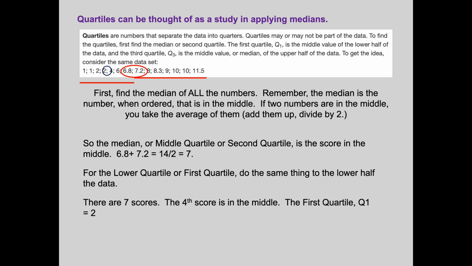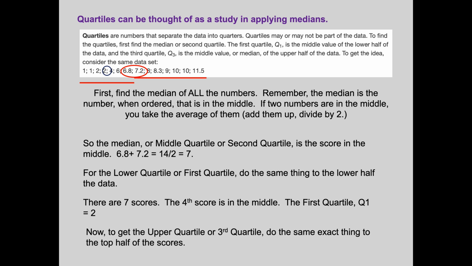I'm going to find the middle of those scores. I find the middle of those scores, it's going to be, there it is. It's going to be 9. Okay? So in other words, you find the middle of all the scores, and then you look at the lower half of the scores and you find the middle. That's the first quartile. Then you do the upper half, and you do the median of those, the middle of those, and you have your third or upper quartile.